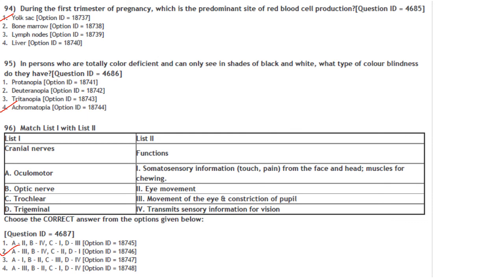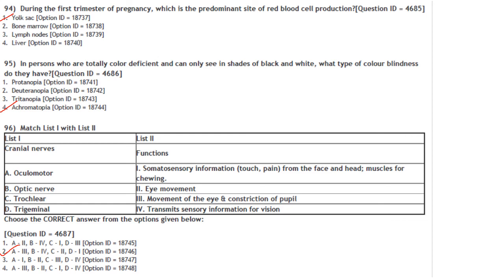Optic nerve transmits sensory information for vision. Trochlear is eye movement and trigeminal is for somatosensory information, that is touch and pain from the face and head, and muscles for chewing. So the answer is A3, B4, C2, D1.